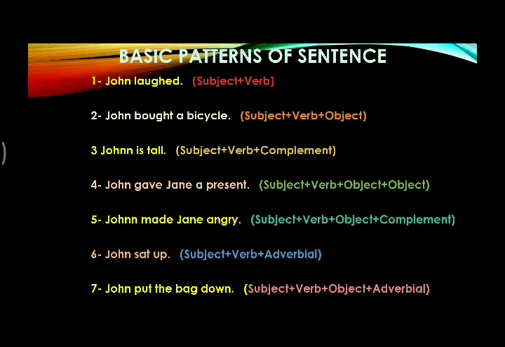The fifth pattern is subject followed by verb followed by object followed by complement. For example, John made Jane angry. In this sentence, John is subject, made is verb, Jane is object, angry is complement.